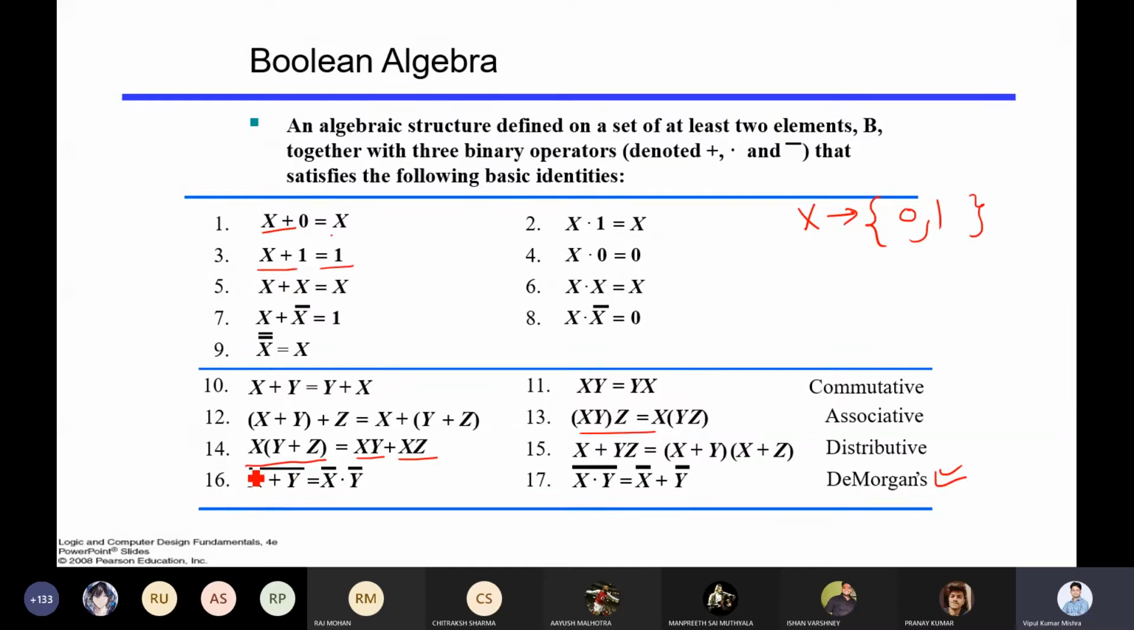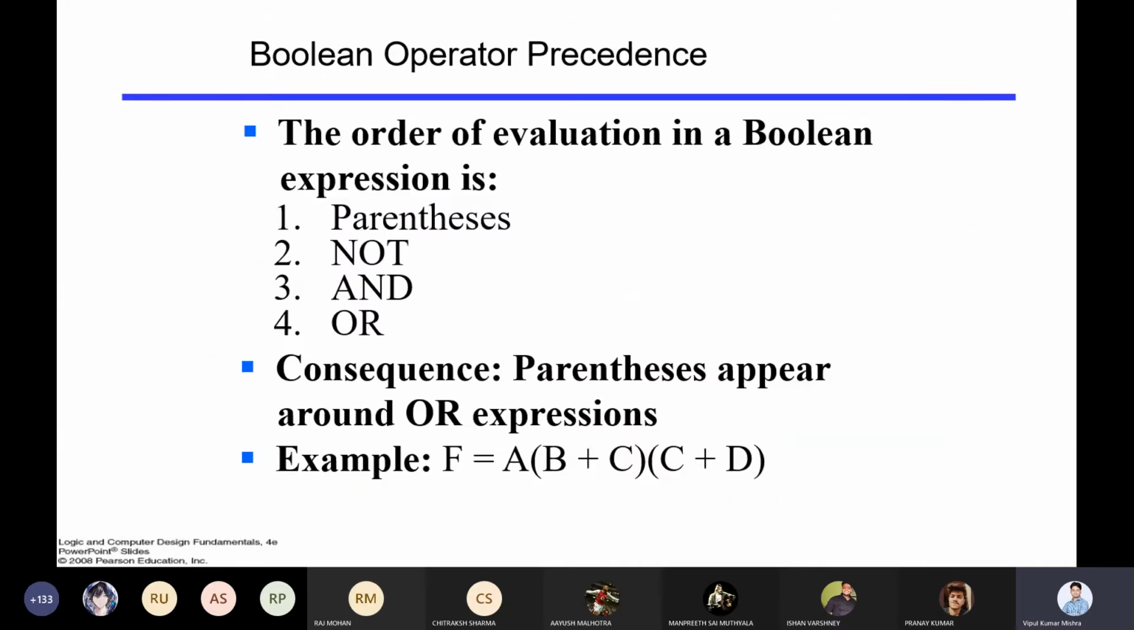Whenever there is a bar on top of an expression, it will put an individual bar on each component, and plus will convert to dot, or dot will convert to plus, and so on. So the sign will change from dot to plus or plus to dot, right? In that way De Morgan's law works.